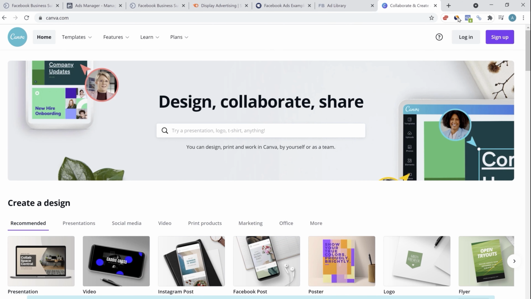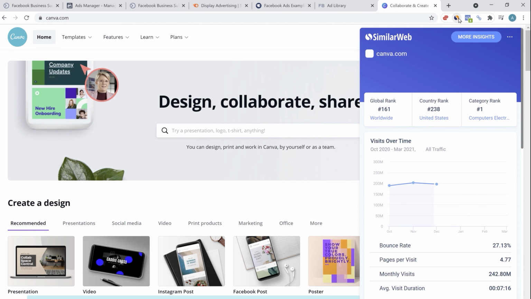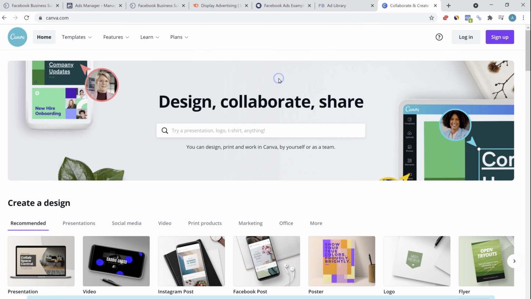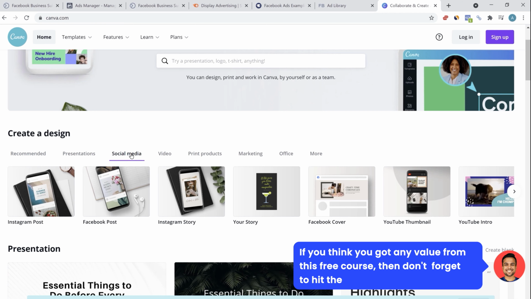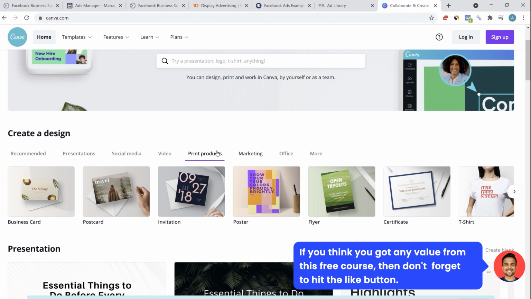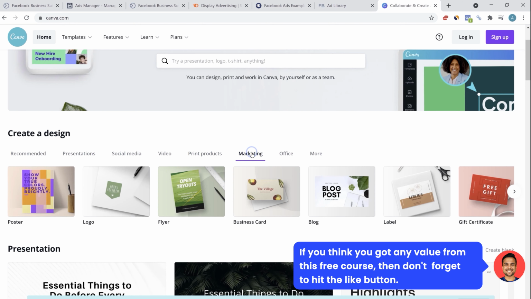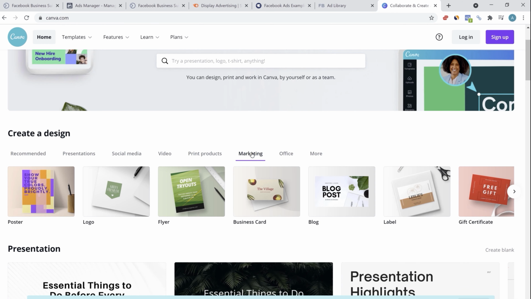If you have seen our other courses, then you know that I love Canva. It's a free tool. Its free version itself is offering so many benefits and it's fairly popular. You can see over 242 million people are using Canva on a monthly basis. Now it offers so many different graphic opportunities, be it anything. Like you can see, you can create presentation, video, Instagram post, Facebook post. You can create social media post, story, Facebook cover, YouTube thumbnail. You can create print-based products, poster, flyer. So anything you can imagine related to graphic need, Canva is there for you.